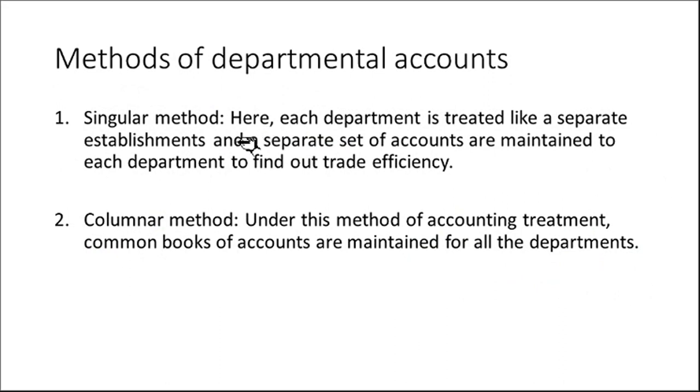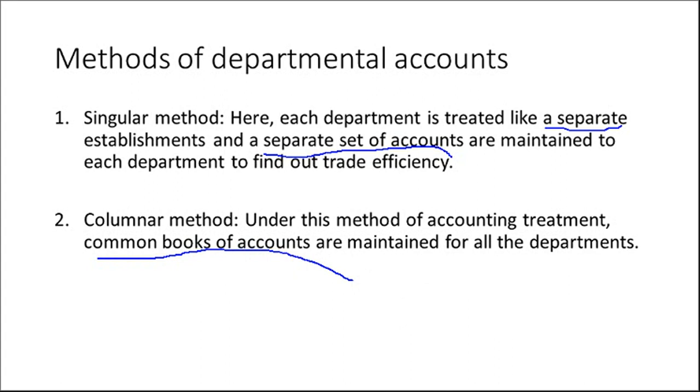So there are two methods, singular method and columnar method. Singular method: here each department is treated like a separate establishment and a separate set of accounts is maintained. So here separate books are maintained to show the income and expenses of this particular department. Columnar method: under this method of accounting treatment, common books of accounts are maintained for all the departments. Clear? So a single account is maintained where there are different columns for different departments.